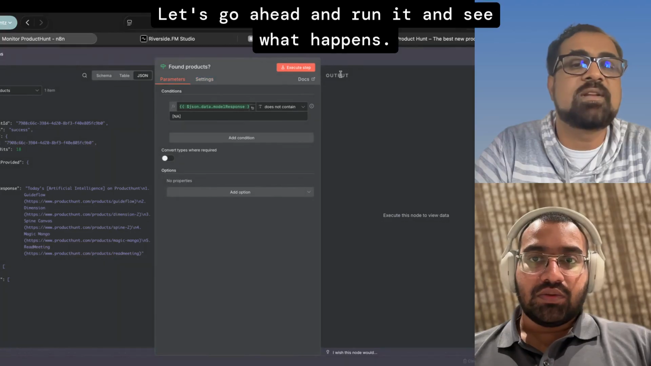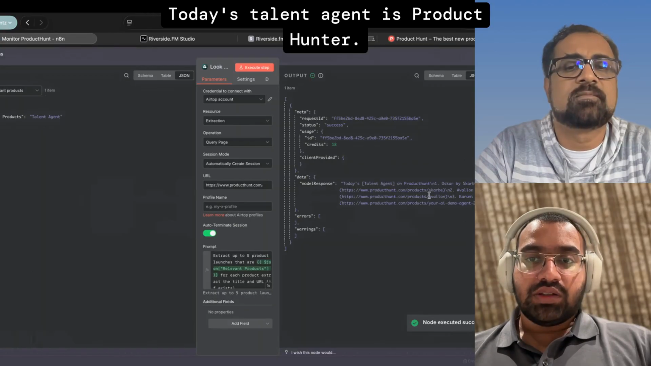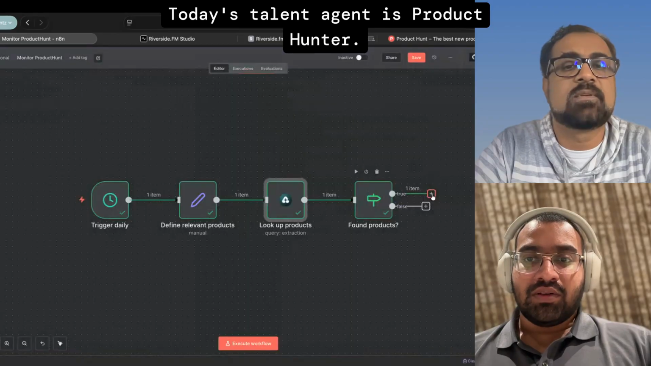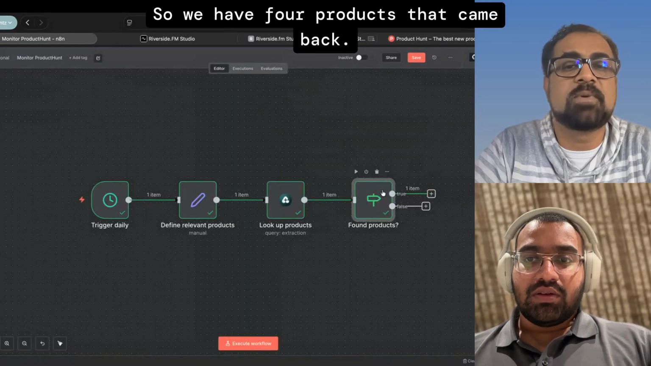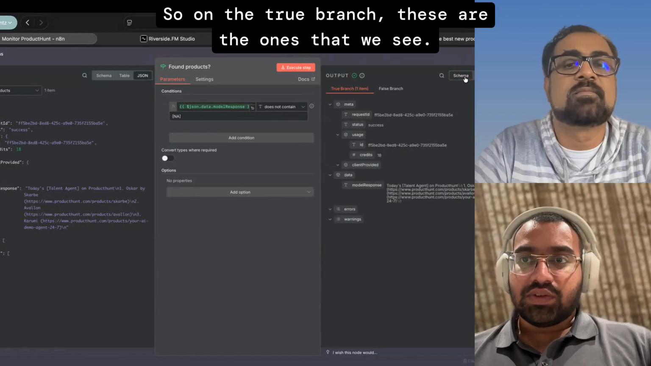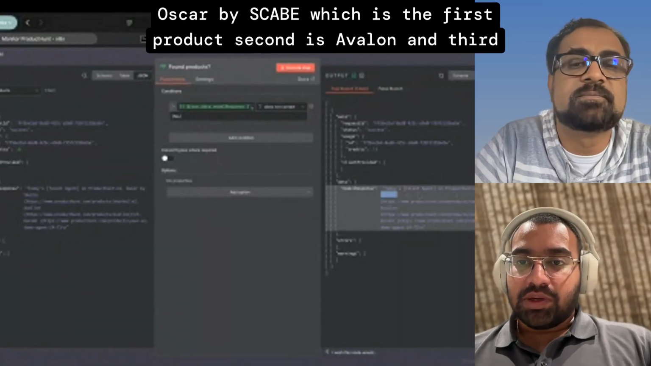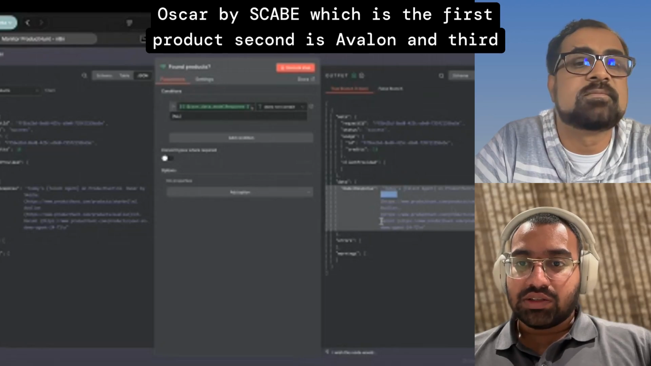Let's go ahead and run it and see what happens. Yep, sure. We should start from the start because today's search is talent agent at Product Hunt. So we have 4 products that came back. Okay. Yeah. So on the true branch, these are the ones that we see. Can you walk through those quickly? Oscar by Scarbe is the first product. Second is Avalon, and third is Karoo.